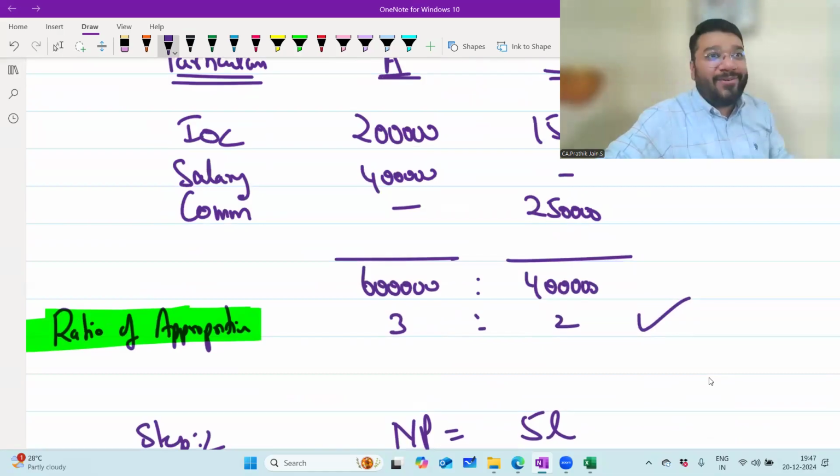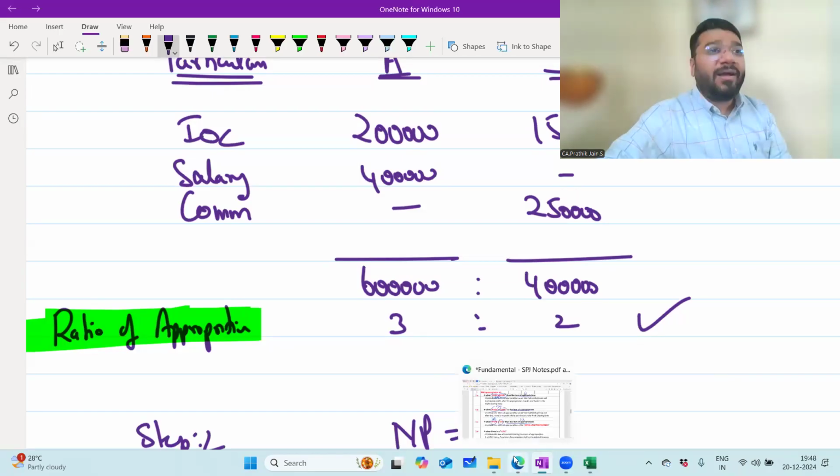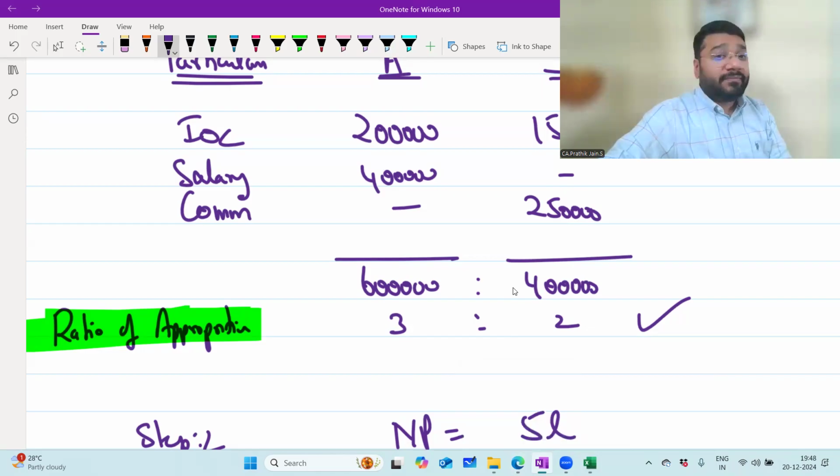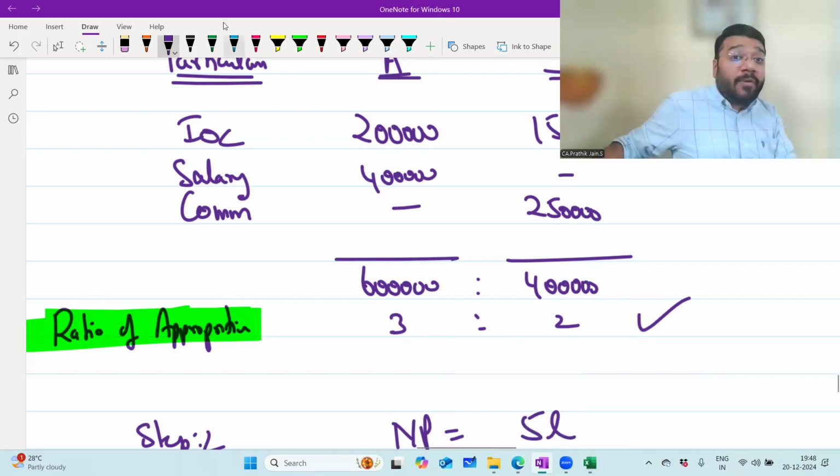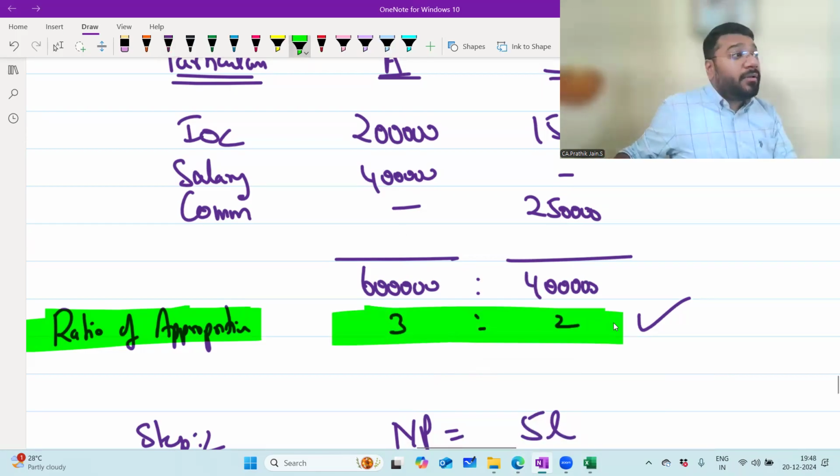I don't want the other method because people get confused. This is the simplest way. You can tell me in my ears after the class gets over. I don't want to confuse these people. Guys, are you all clear with this point? Yes, sir. It is important to show how you get the ratio of appropriation. This will carry step marks, no? Or else I will assume that you copy pasted this from somebody else.